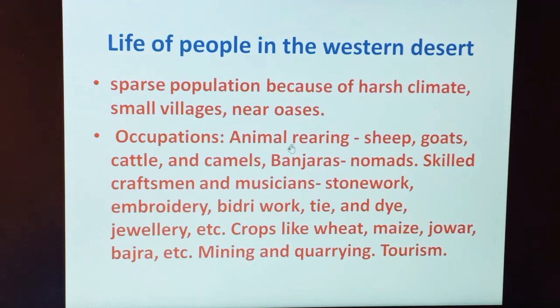If you are thinking about the occupation, what the people are doing there and from where they earn money, the main occupation is animal rearing such as sheep, goat, cattle and camels. People are mostly on the move in search of water and food. These people are called Banjaras, and if we say what we call Banjara in English, it is called nomads. The people are skilled craftsmen and do stonework, embroidery, greenery work and making jewelry, etc. there.